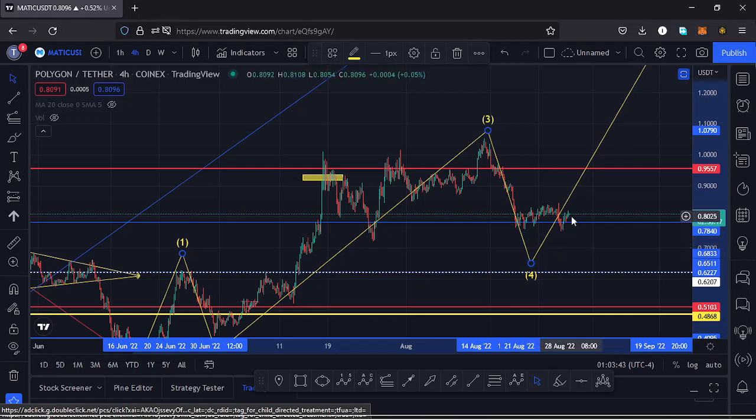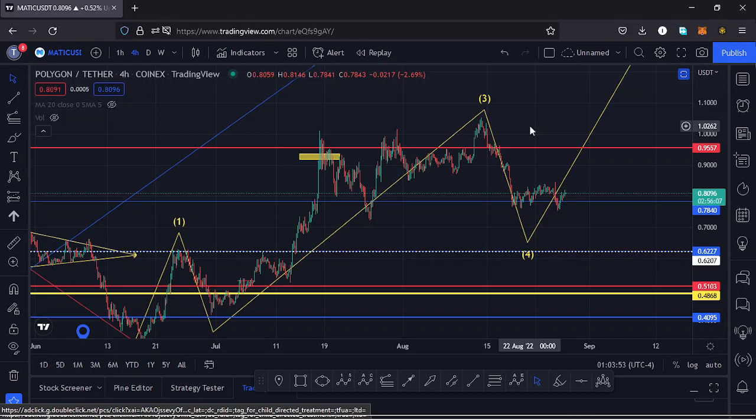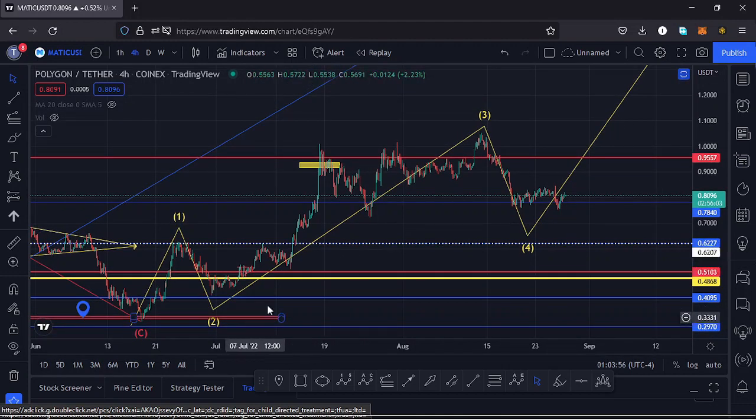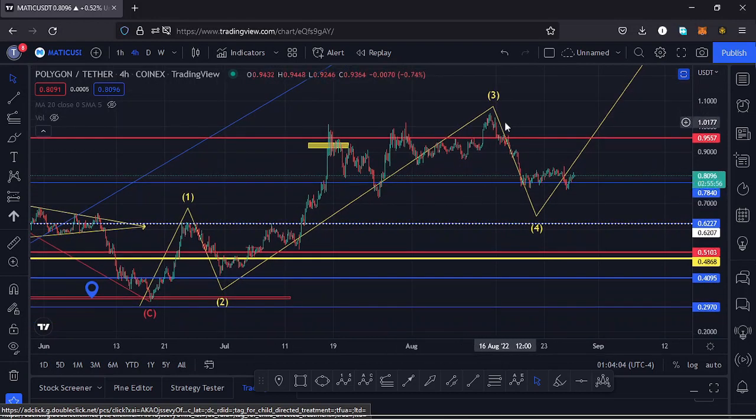Then expect a very nice pump to the upside in the formation of our wave 5 to complete a higher Elliott wave count 1. And if I get a little bit into the details of the formation of our wave 4 so that it can give me the key scenarios that I expect to play out on this chart, our wave 4 is a corrective wave, and it's also a retracement of the third wave.